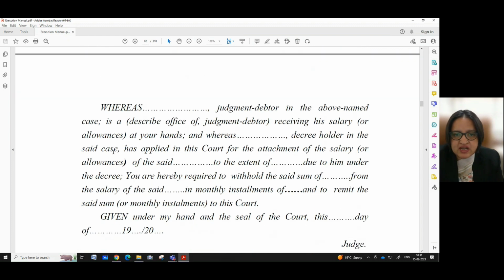So it says, whereas dash, the name of the judgment debtor in the above mentioned case is a described office of judgment debtor.